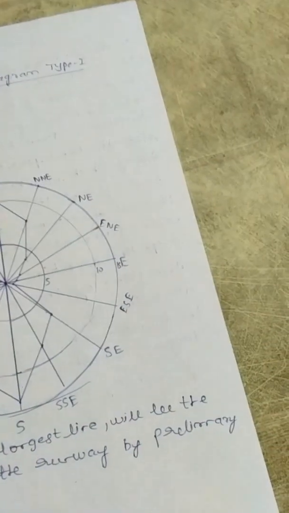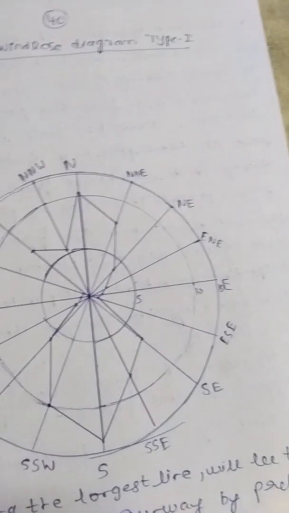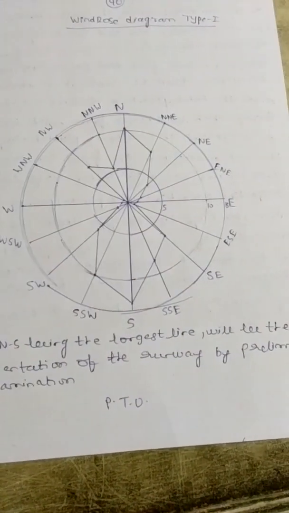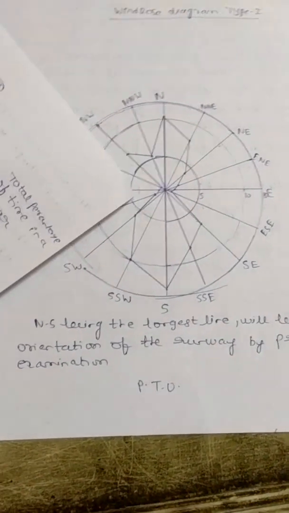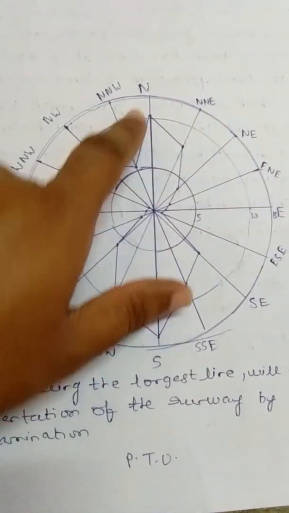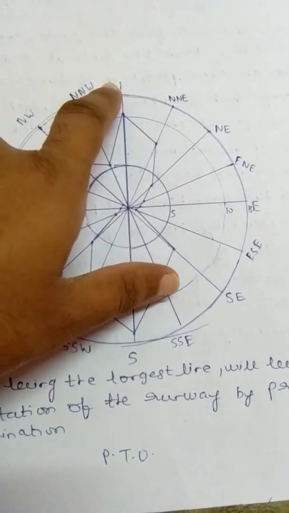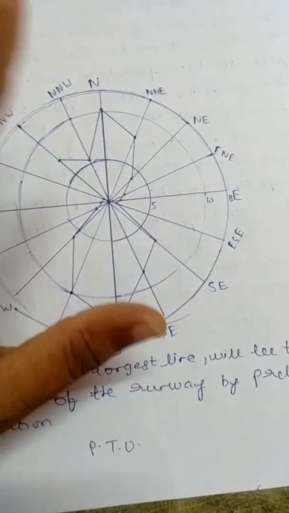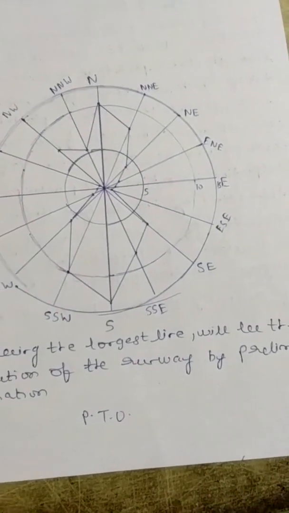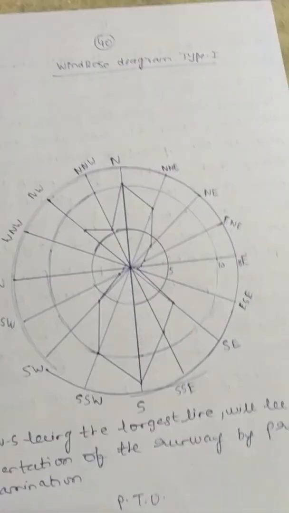So let us proceed to the next part, that is the windrose diagram. Here you can see this is the windrose diagram, and we have already seen the wind data. With respect to this wind data, we are going to draw the windrose diagram. You can see there are three circles here. Actually these circles are not drawn to scale, this is only for explanation, but I will tell you how the windrose diagram should be drawn.